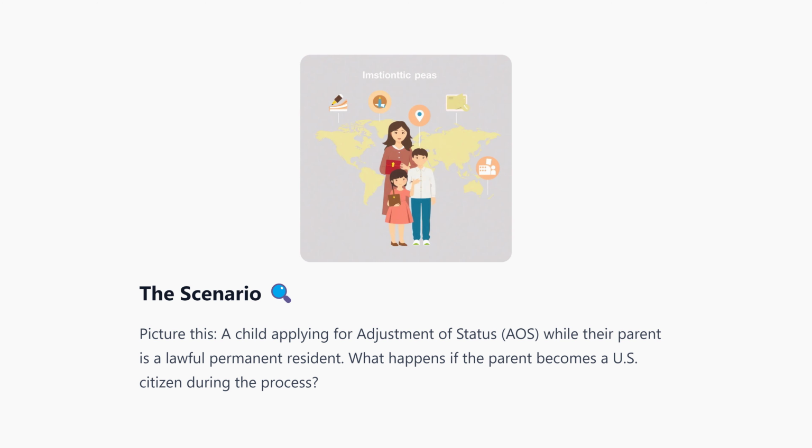A child, who's an applicant, files for adjustment of status when their parent, acting as the petitioner, is a lawful permanent resident. A twist occurs when the parent becomes a U.S. citizen during the pending AOS process, potentially changing the child's case from F2A to IR2.